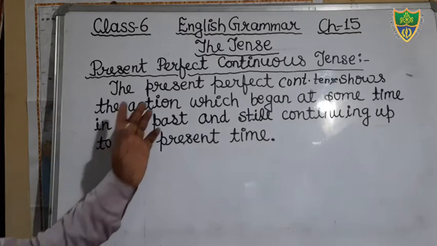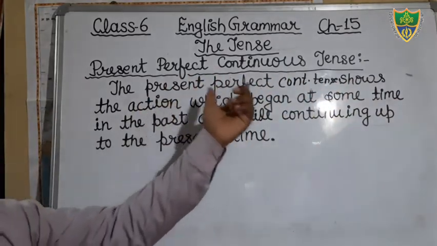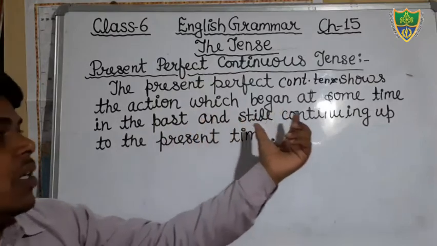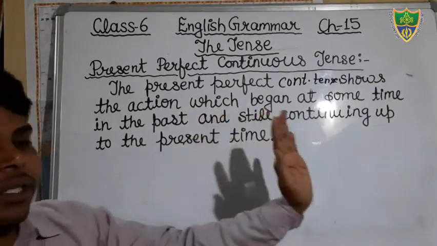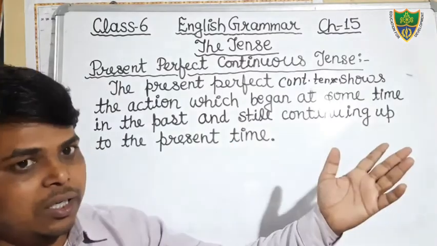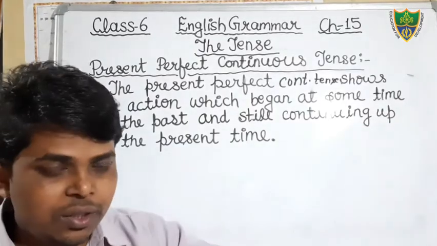Just write down: the present perfect continuous tense shows the action which began at some time in the past and is still continuing in the present. It means, students, the action has started in the past, but it is still continuing in process.